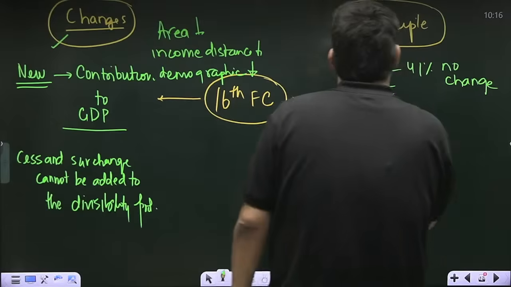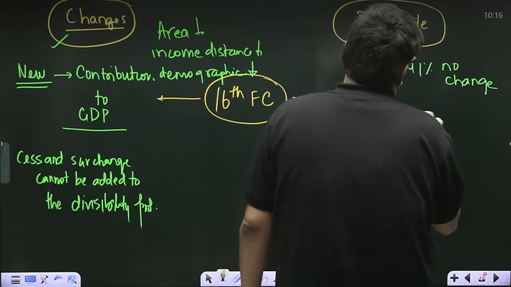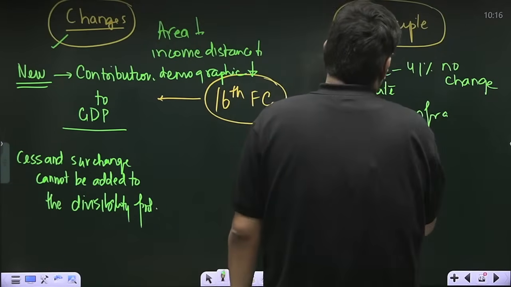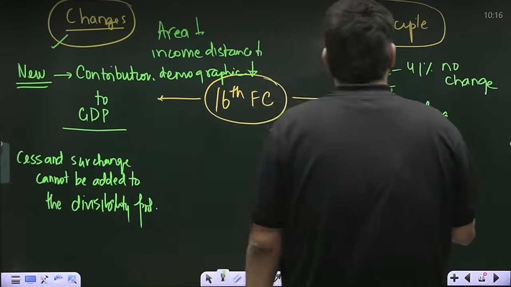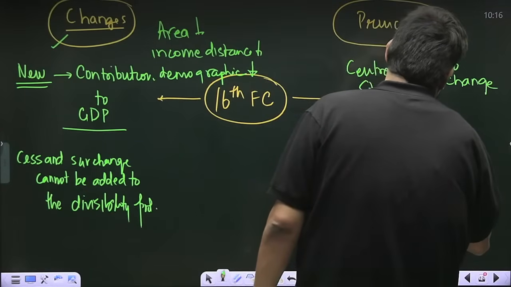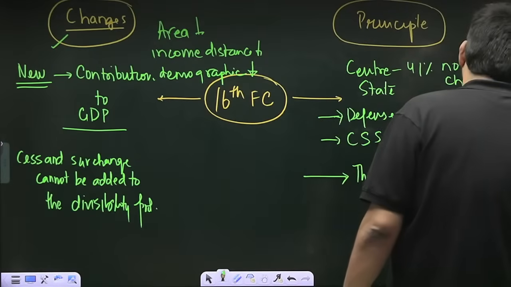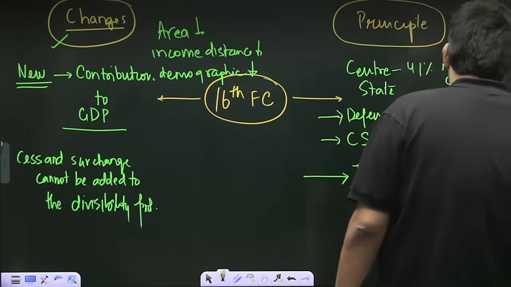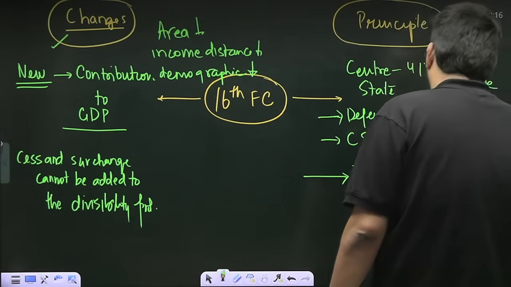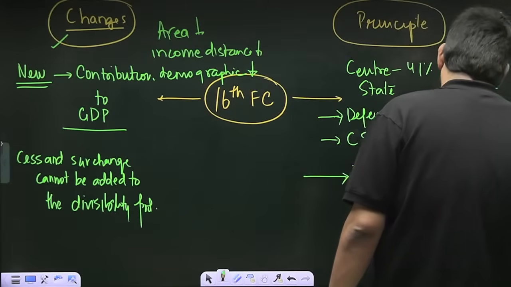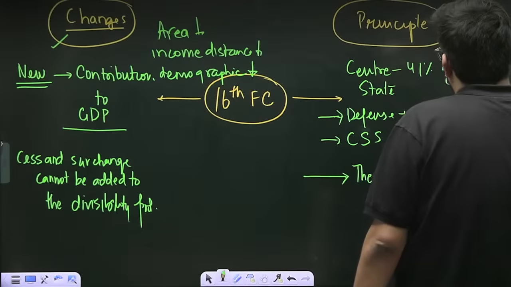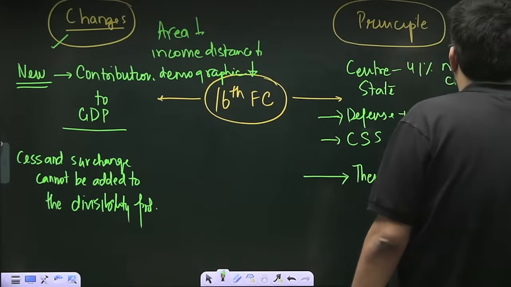Because defense spending plus infra plus the aspect that central sponsored schemes are there, so therefore center is already spending more, and there needs to be change in the overall horizontal outlook, but that has to be gradual. That has to be gradual.